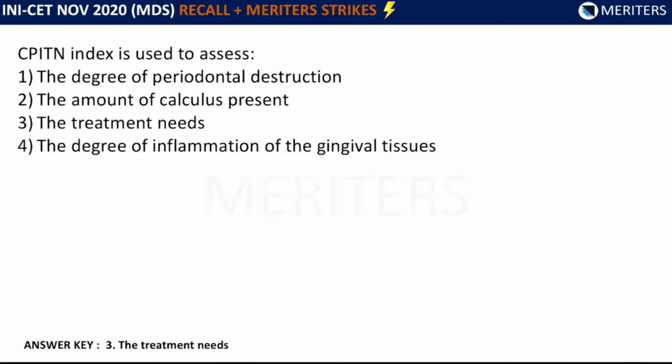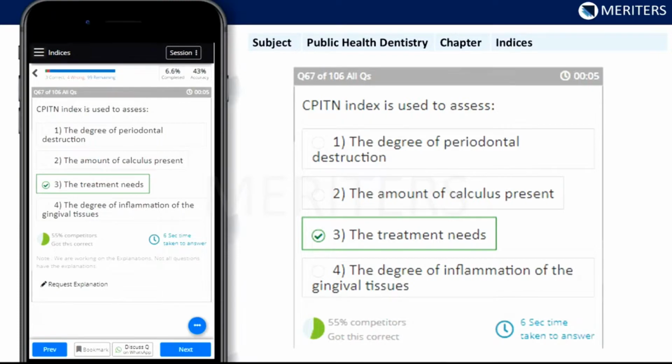Here CPITN stands for Community Periodontal Index of Treatment Needs. So it includes the treatment needs. It is used to assess the treatment needs. So the answer here will be treatment needs. Now see, a similar question was there in the question bank in public health dentistry under the chapter indices. I think it is exactly the same question.